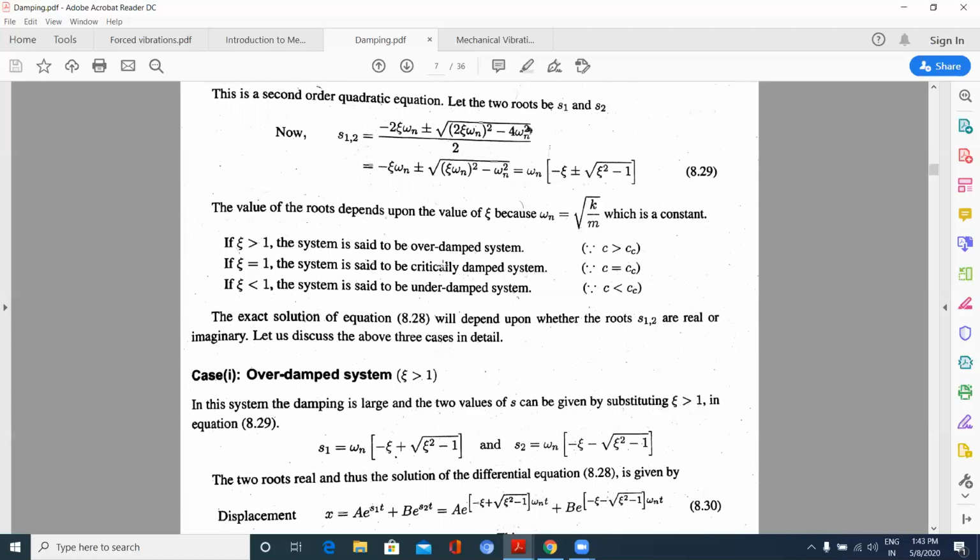That is critical damping. But if it comes very slowly from the maximum amplitude to the mean position, then it is said to be over damped. If it comes quickly, then it is critically damped. And when zeta is less than 1, the system is said to be an under damped system.